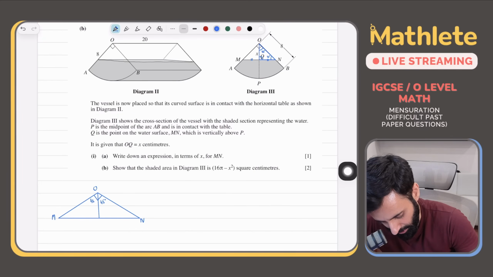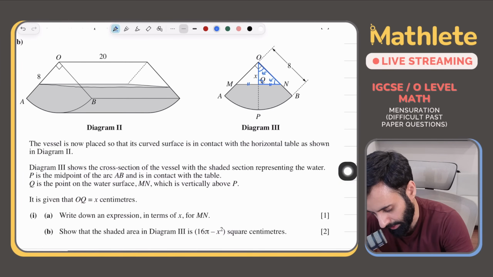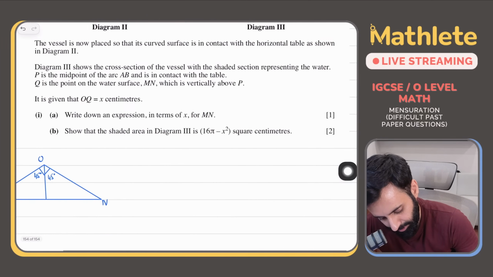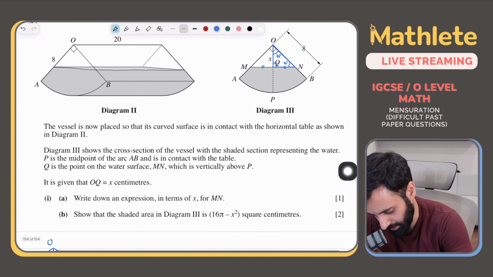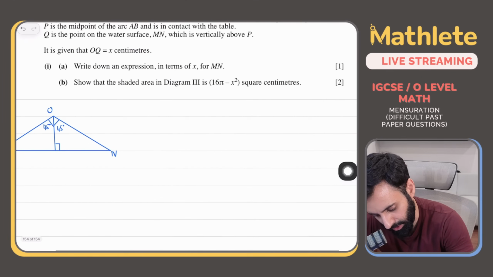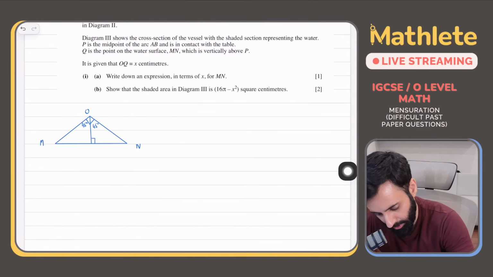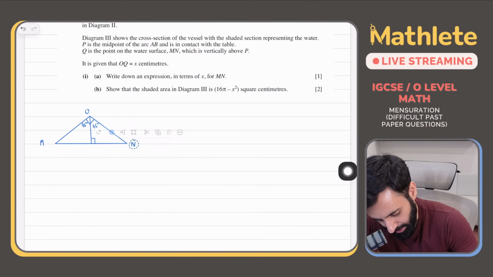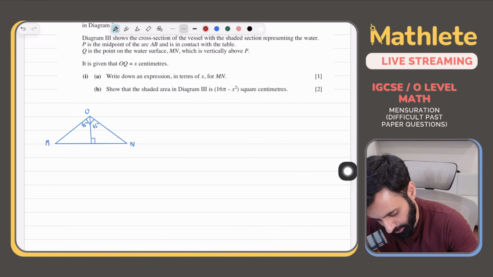Achha, how do I know that it's an isosceles triangle? ये भी देख लो. This is 90 degrees because this is a vertical line that you have dropped. Let me adjust it a little so it starts to look like an isosceles triangle as well. If you have a triangle which has one angle 90, one angle 45, what's the other angle going to be? This angle will also be equal to 45 degrees.